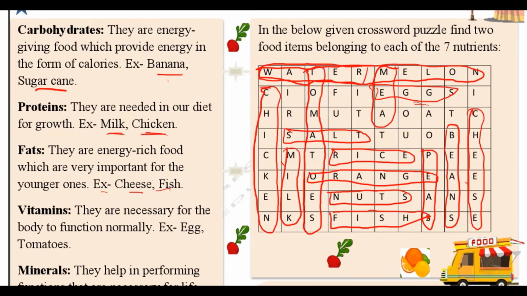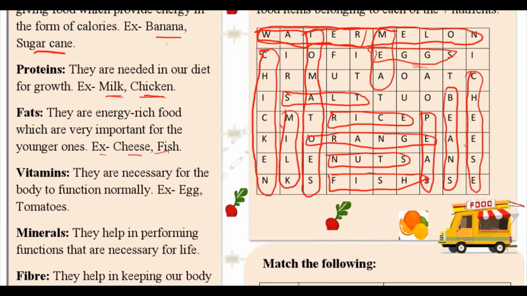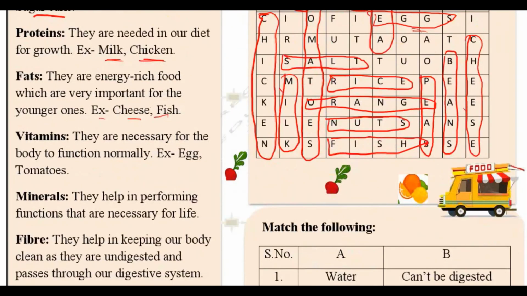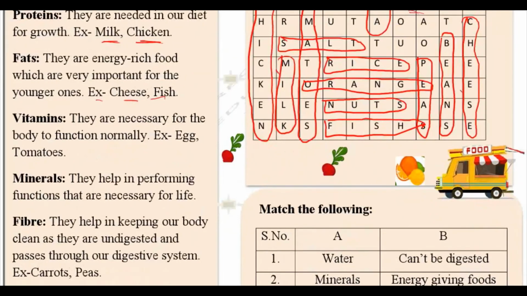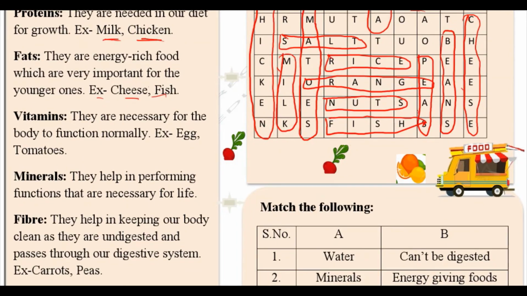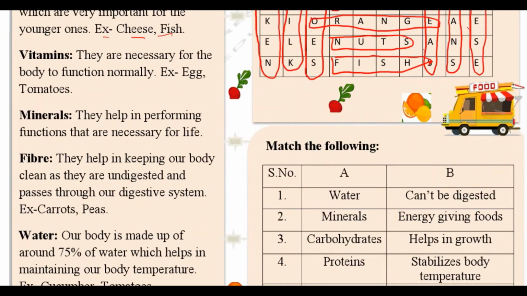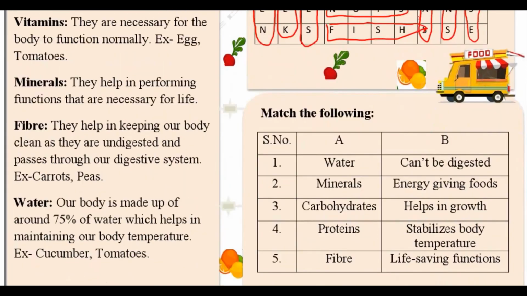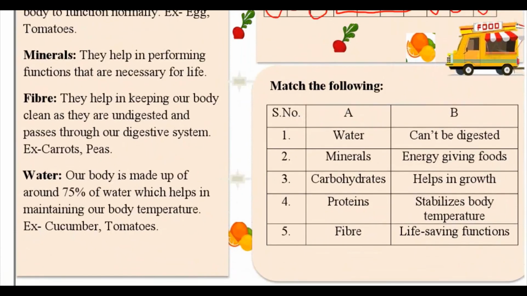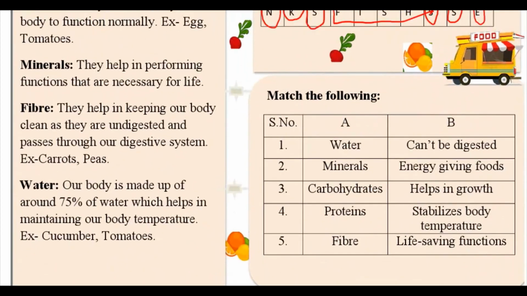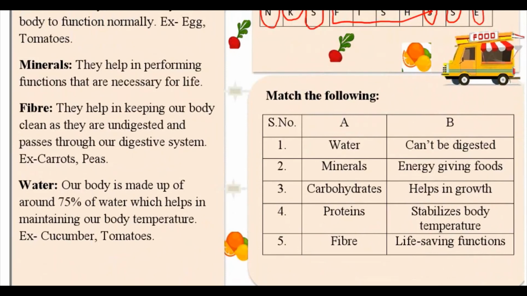Now if we come down, we have fiber, which has carrots and peas. We have found peas here, but we could not find carrots. Then next one is water. From watermelon we have made water, and then we have found tomatoes even in the crossword. So this is how we have found two food items belonging to each nutrient.